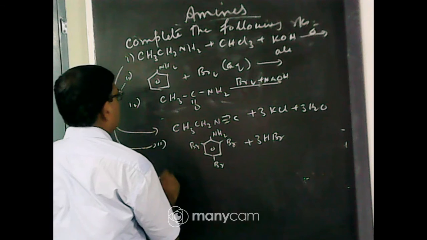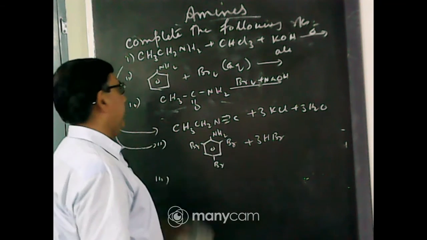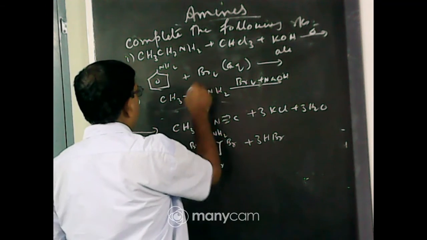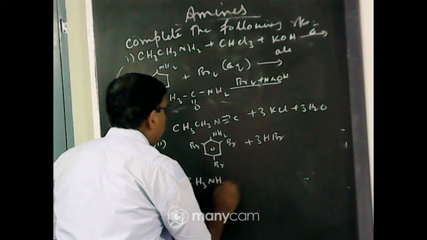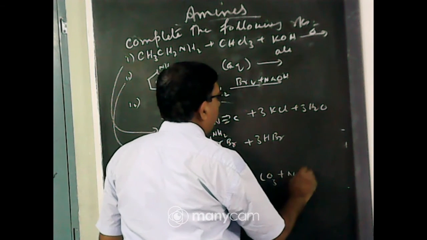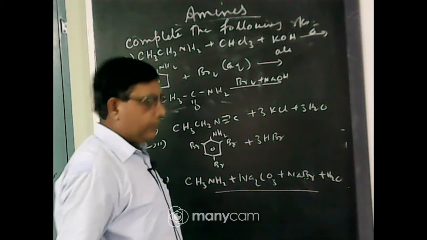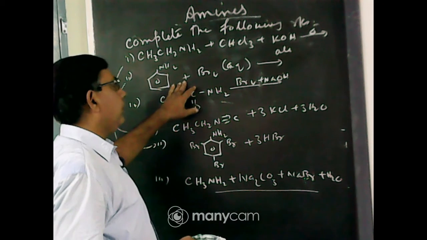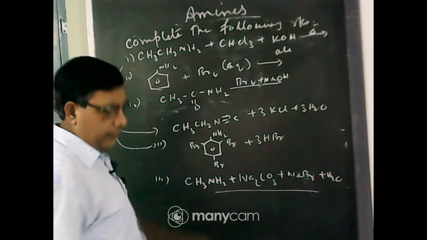Our third one is the Hoffmann degradation reaction. Acetamide reacts with bromine and NaOH. There will be elimination of the CO group to form methylamine, CH3NH2, plus Na2CO3 plus NaBr plus water. This is known as the Hoffmann degradation reaction. So the first one is the carbylamine reaction, the second is the white precipitate of 2,4,6-tribromoaniline, and the last one is the Hoffmann degradation reaction.